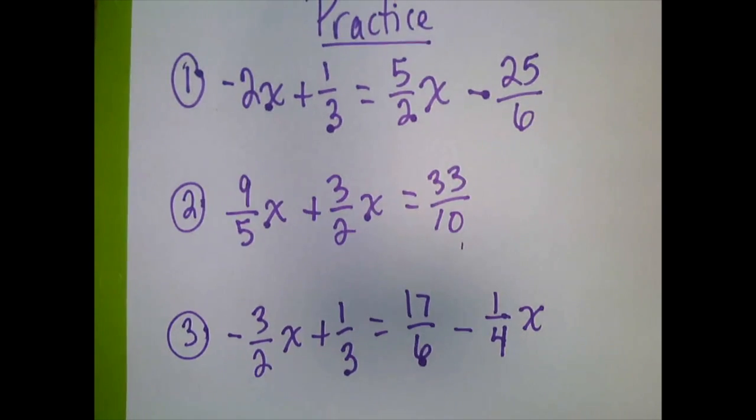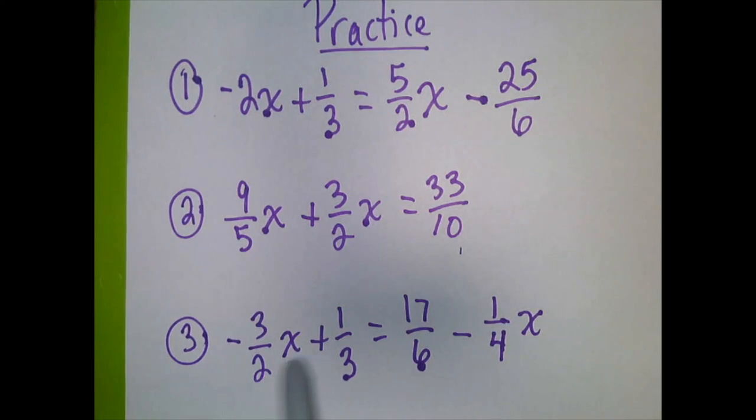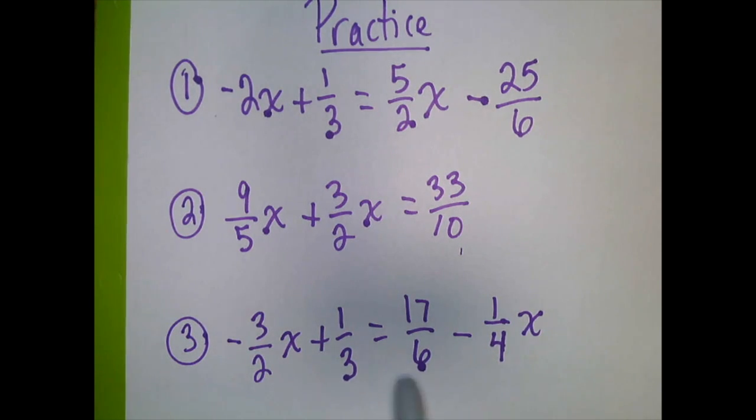Number 3, negative 3 over 2x plus 1/3 equals 17 over 6 minus 1/4 x. Well, 6 is my largest, so I'm looking. 6 divided by 2 is 3. That's good. 6 divided by 3 is 2. That's good. 6 divided by 4 is not good, so I cannot use 6. So I'm going to multiply 6 by 2, and I get 12. So that's the number I'm going to try next.